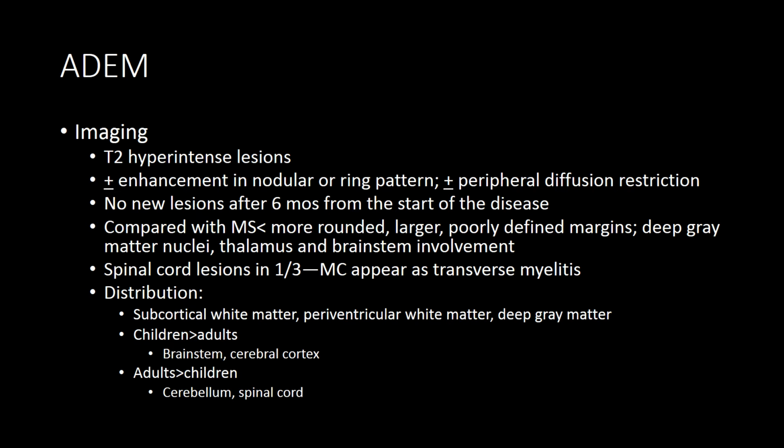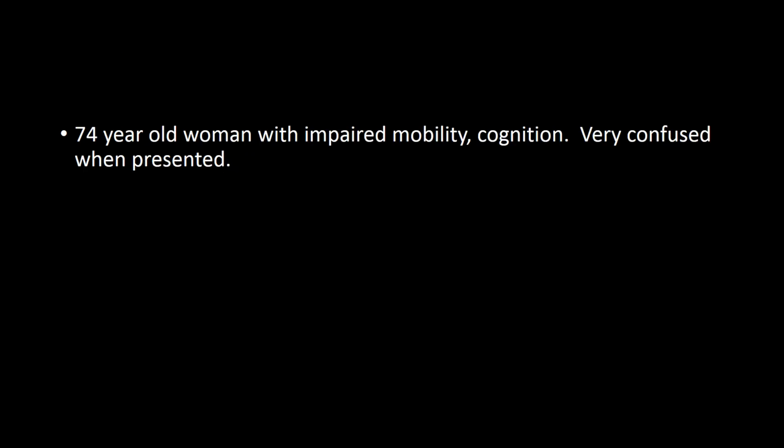You can have about a third of cases with spinal cord lesions, and most commonly ADEM spinal cord lesions appear as transverse myelitis. In the brain, ADEM can present as well in the subcortical white matter as well as the periventricular white matter and the deep gray matter. In children more than adults, you have involvement of the brainstem and the cerebral cortex. When it occurs in adults, it more commonly involves the cerebellum and spinal cord than in children.